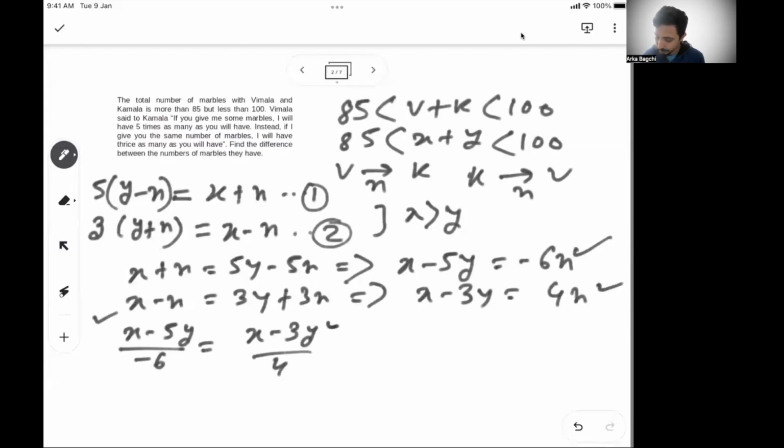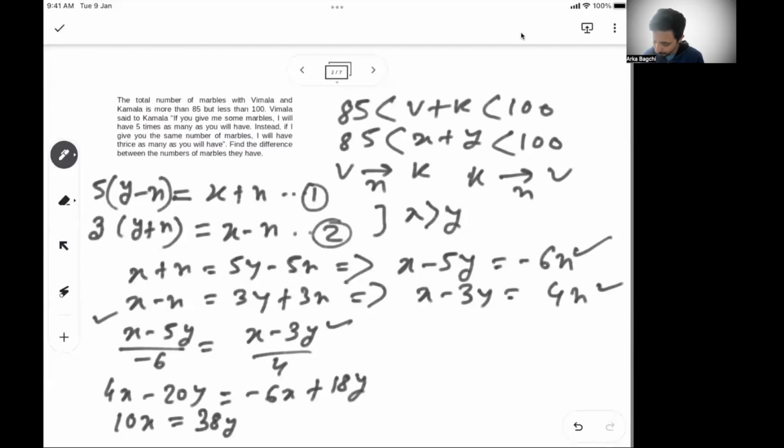Now, if I just cross multiply, 4x minus 20y is equal to minus 6x plus 18y, or 10x is equal to 38y, or it gives me 5x is equal to 19y.